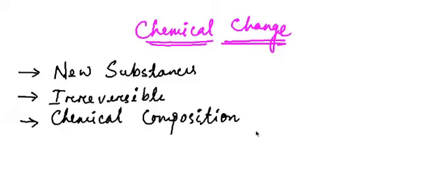Now, how do we represent these chemical changes? There must be a proper way to do it. Let's see how we can represent the chemical changes. First example that we have taken: magnesium plus heat, then we got magnesium oxide.